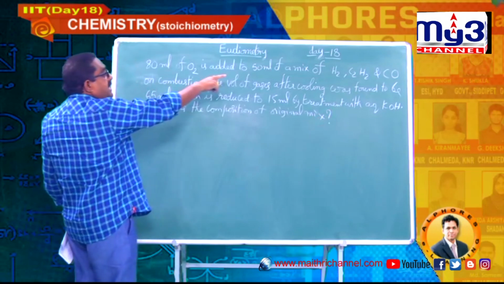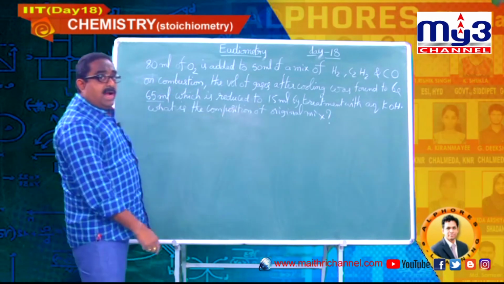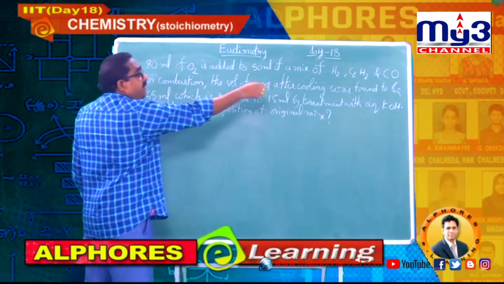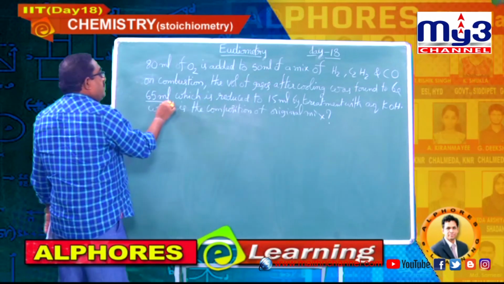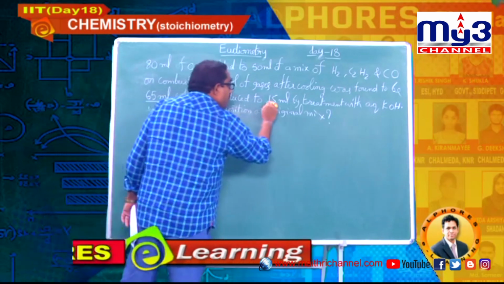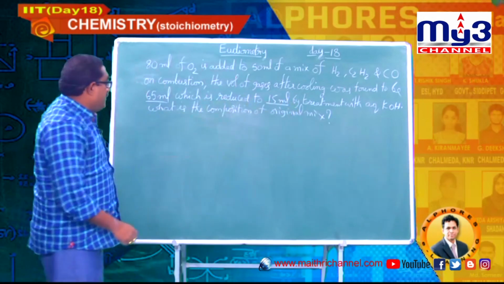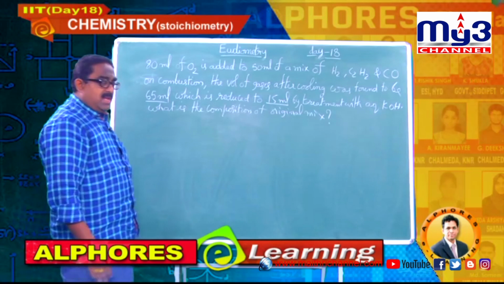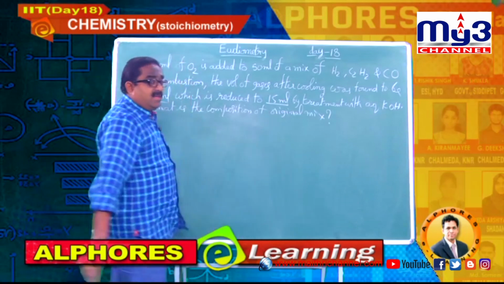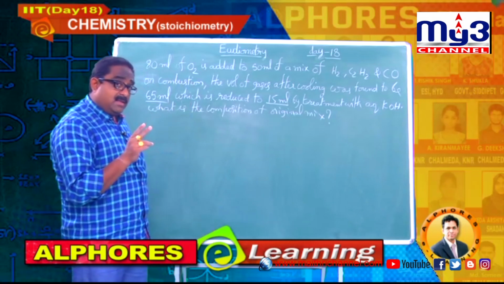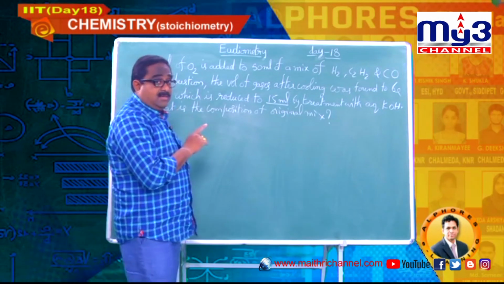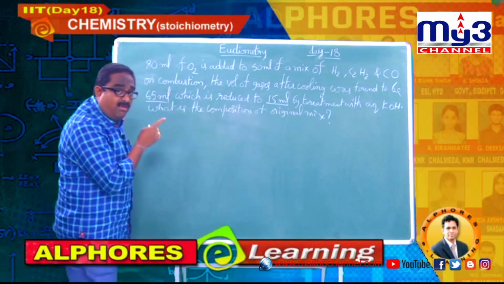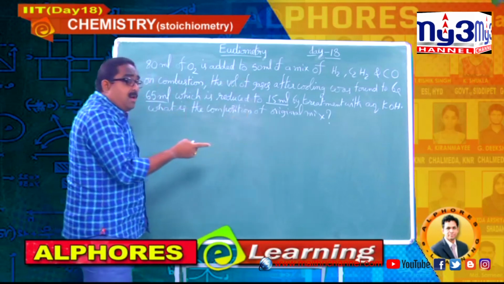80 ml of oxygen is added to 50 ml of a mixture of hydrogen, acetylene and carbon monoxide. On combustion, the volume of gases after cooling was found to be 65 ml, which is reduced to 15 ml by treatment with aqueous KOH. Finally, you have to find out the composition of the original mixture. In the previous session, I discussed a mixture of three gases where one was neon, a noble gas, non-reacting. But here I have changed the model. All three undergo combustion.